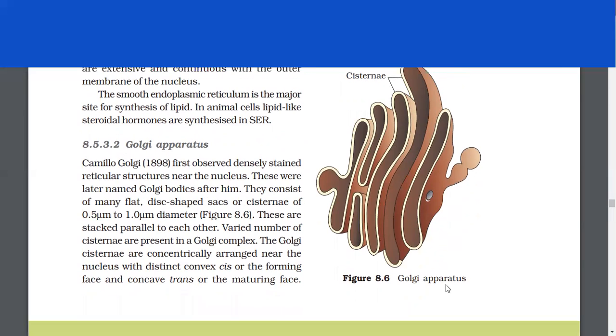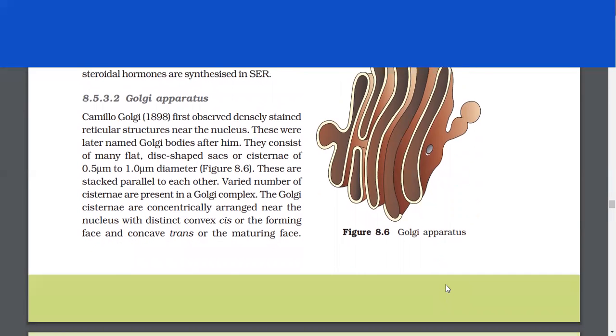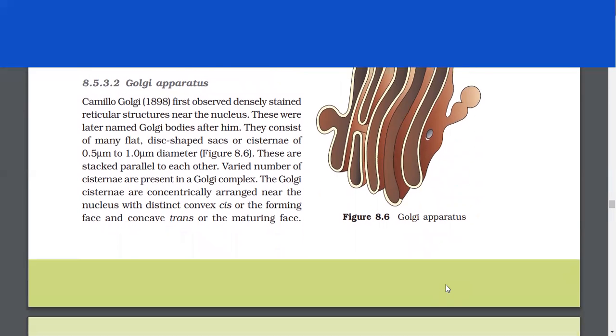Golgi apparatus. Camillo Golgi first observed densely stained reticular structures near the nucleus. These were later named Golgi bodies after him. They consist of many flat, disc-shaped sacs or cisternae of 0.5 micrometers to 1 micrometer diameter. These are stacked parallel to each other. Varied numbers of cisternae are present in a Golgi complex.